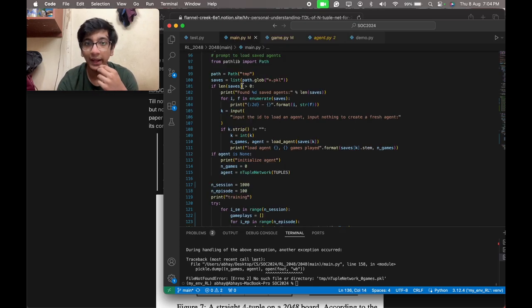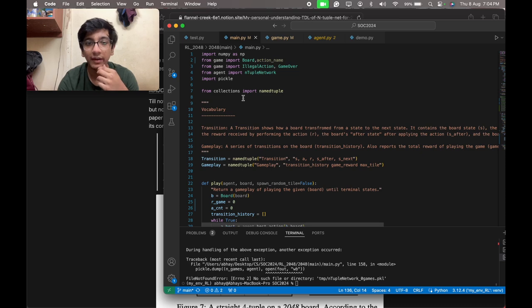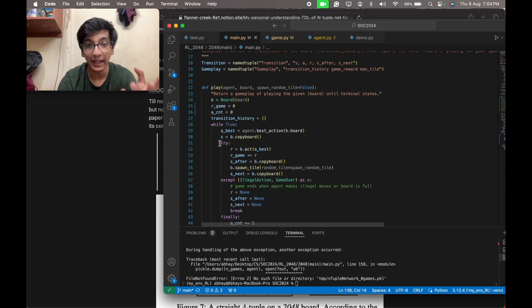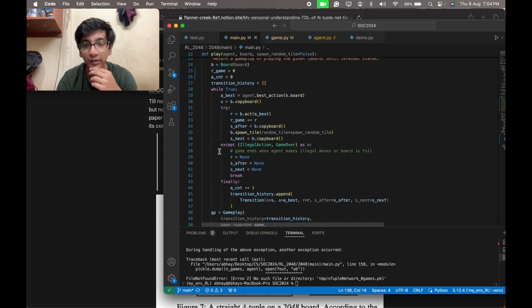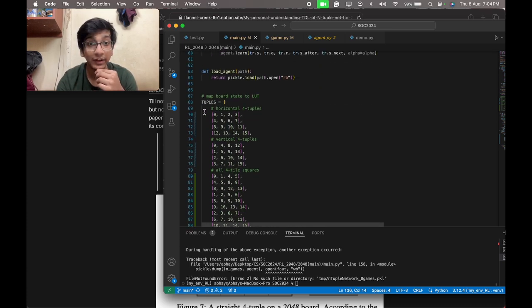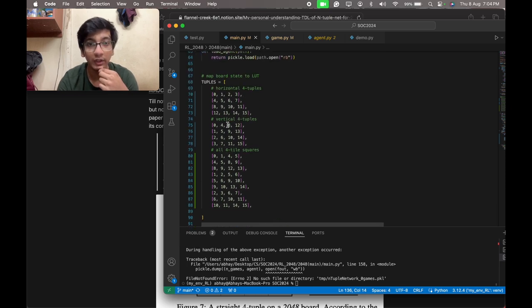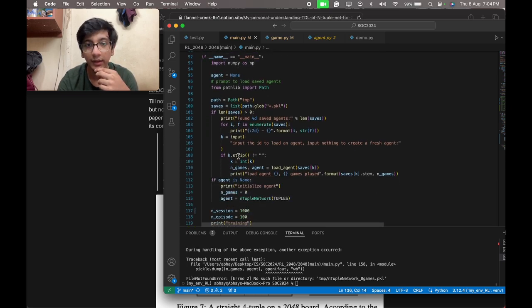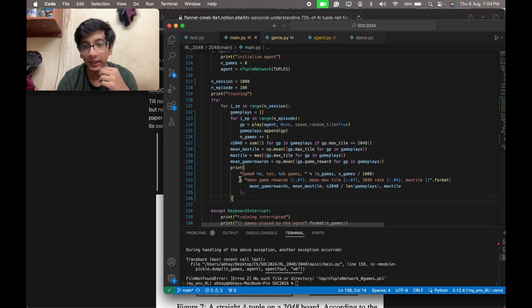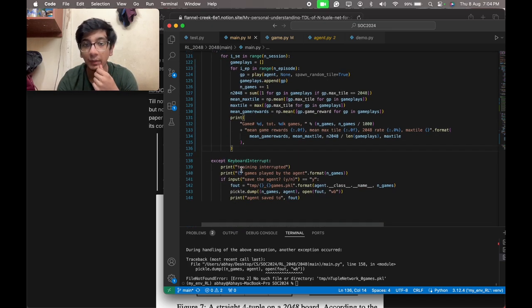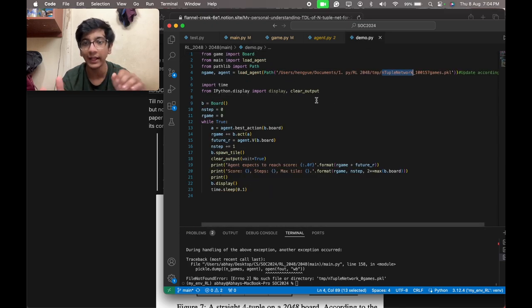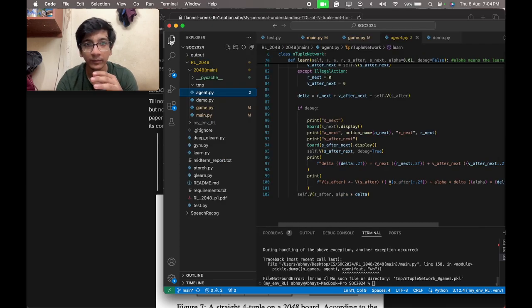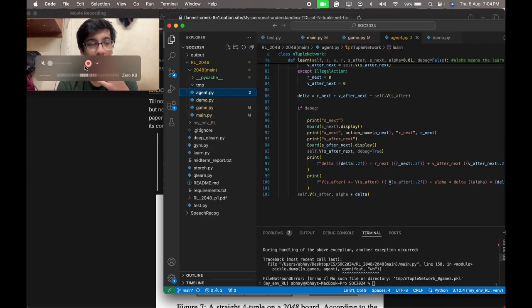Now coming to main.py, this is where we play, the main playing. This utilizes both game.py and agent.py and uses them to play the game. And here we define the tuples that we use, the horizontal, vertical and all 4-tile tuples. And this is the training aspect. Here you can see what to do when training is interrupted, and how training is happening. And this demo file is for the final game, when the demo happens. So that's it. Thank you so much.